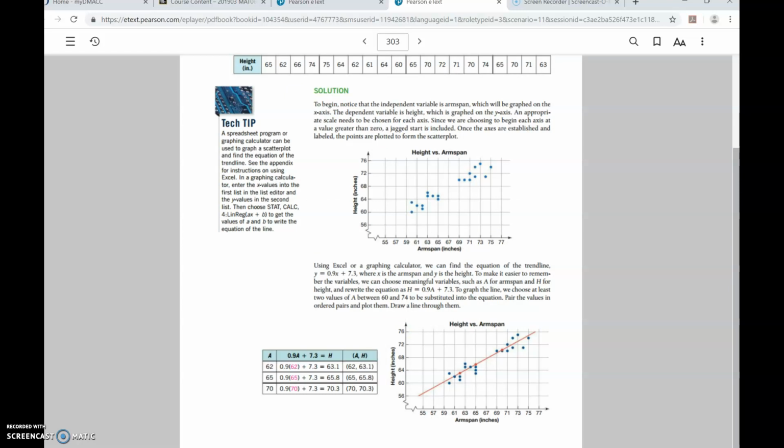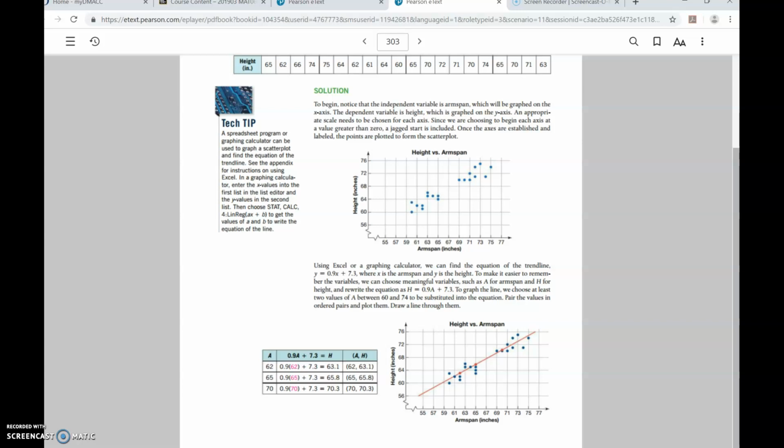And so then if someone has an arm span of 62 inches, they do order of operations, so 0.9 times 62 plus 7.3, enter. And then they predict that that person's height is going to be 63.1. And then same if someone has an arm span of 65 and an arm span of 70. Now, formulas are great at predicting, but it's just modeling it. It's not going to be perfect.